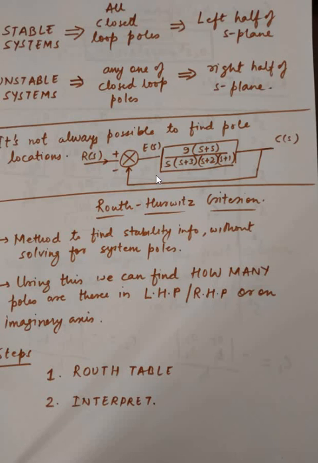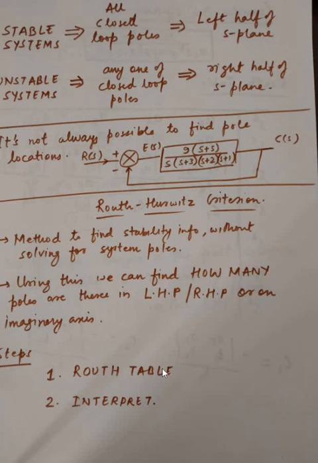You can, but you will have to go for the symbolic toolbox and all that. So you will find a relation for K with respect to the system poles and then solve for K for which the system pole becomes negative or positive. That may not be possible if you just try to do it numerically, because numerically you cannot have an unknown K in the system. You'll have to have proper analysis. So that is where this comes in handy: you have an analytical method of finding the stability. So what are the steps involved in doing this?